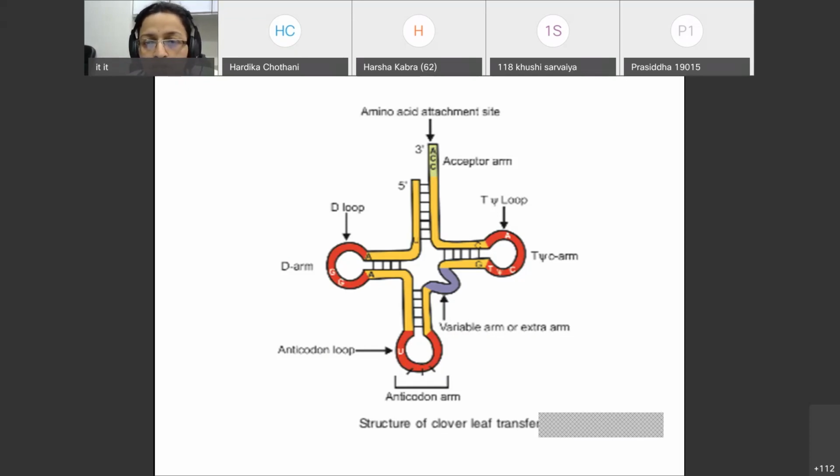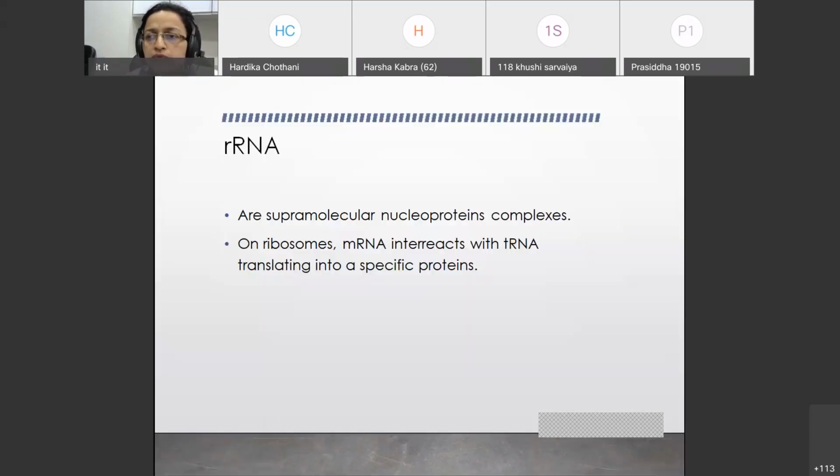And at the 3' end, where the ACC sequence is there, is the acceptor arm. To this, the amino acids come and bind, so that this amino acid will be transferred to the ribosomes, and then you have the protein synthesis over there.